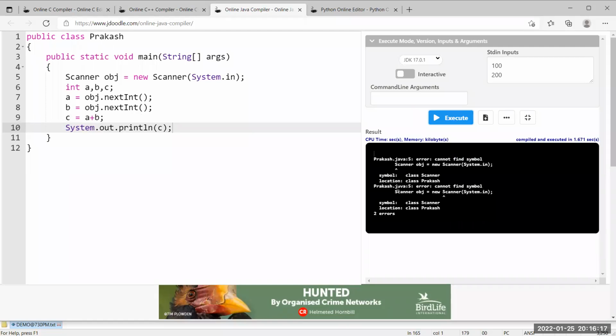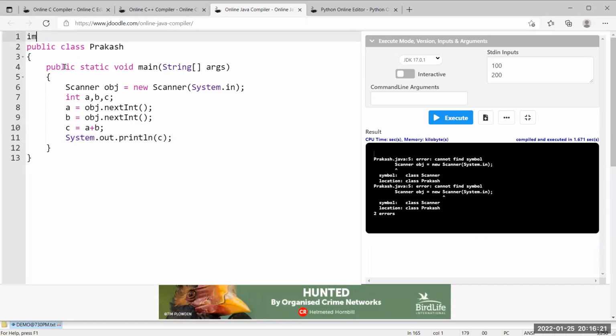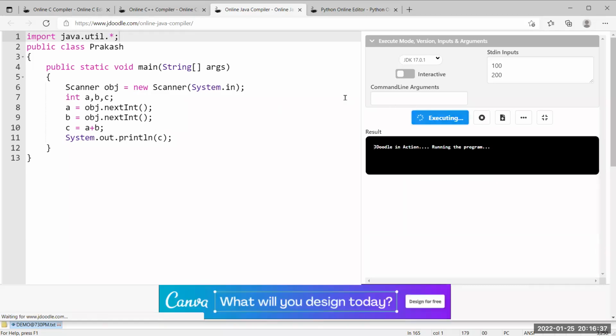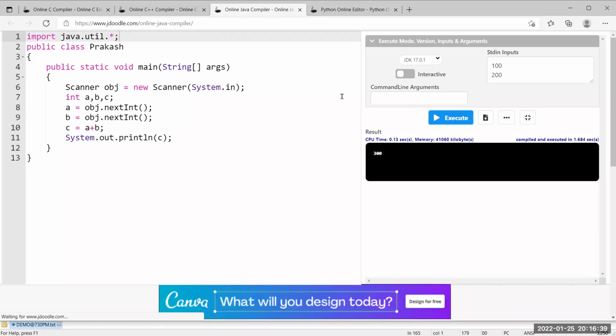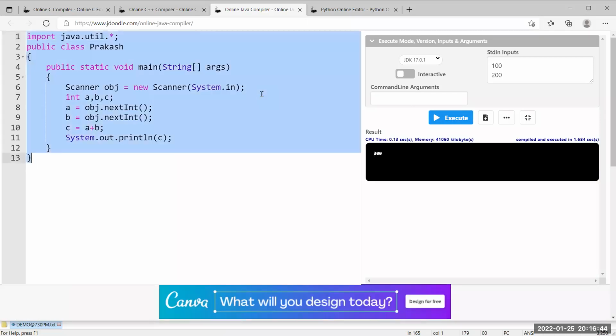I told you already, the Scanner class is available in one default package, java.util.*. This is the reason by default HackerRank will include util and io. By default it will be there in every program. Let me execute. You can see 300 is my answer.